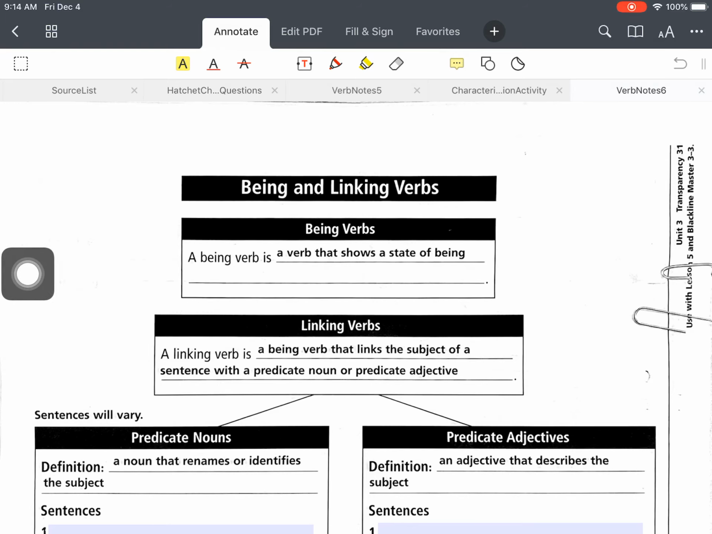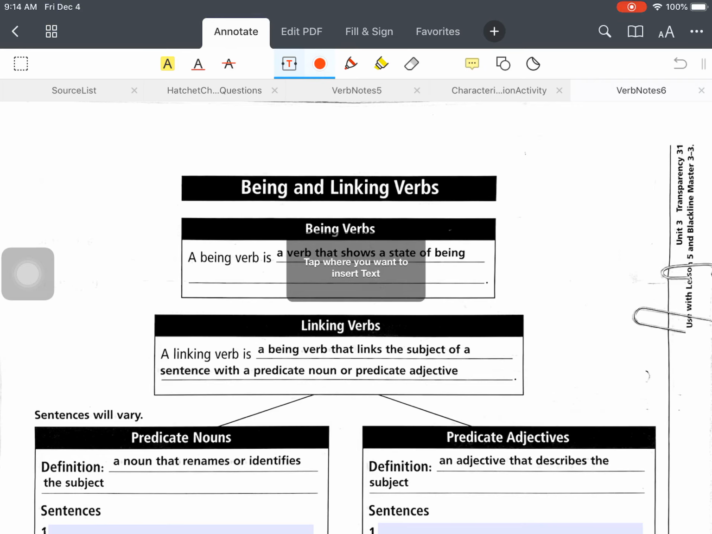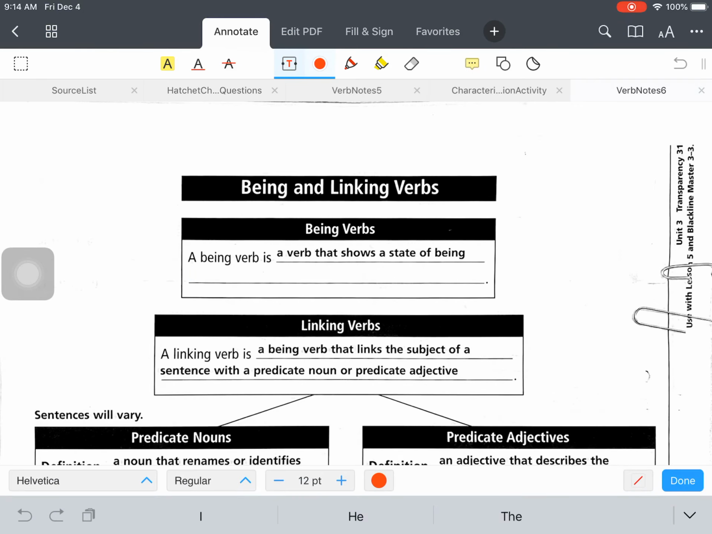So basically, these are not action verbs. They're not something that you can physically do, but they're still a verb. So it's important for you to be able to pick them out in a sentence, especially in your own sentences, to make sure that you have complete sentences. So I'm going to give you a list of the being verbs, and you can add them on your paper.